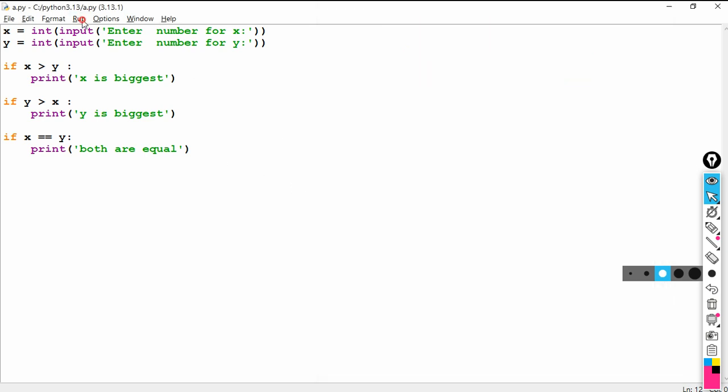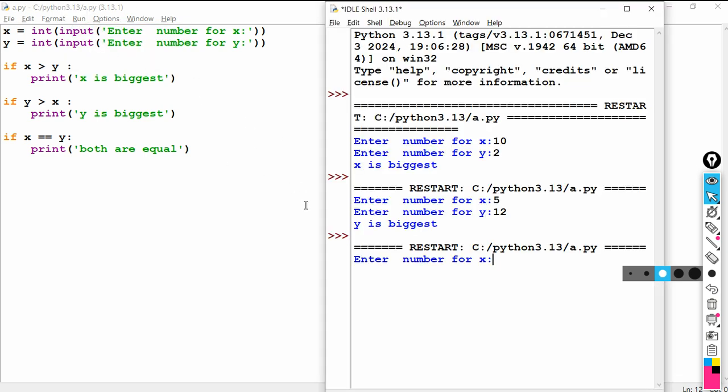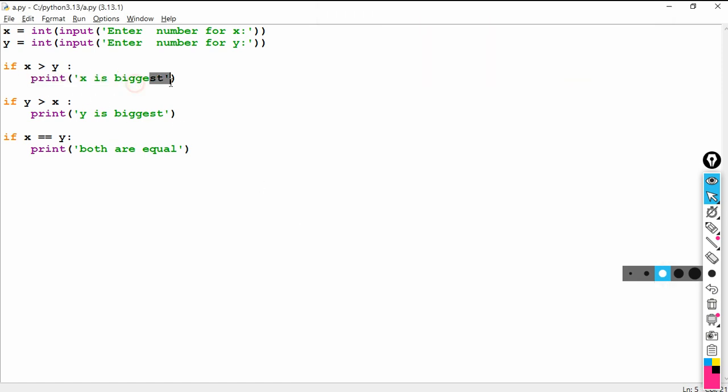Similarly I run the program second time, here run module. See, here I can give both 12 and 12 and say both are equal. Okay, so like this, whenever you want to execute a statement based upon the condition, then you have to use the if statement. Okay, right. But how we are going to write this one, x is biggest.